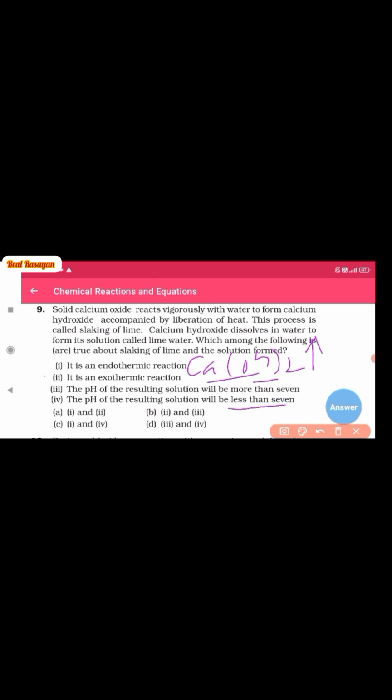So the combination of the two information, that is exothermic reaction, and resulting pH of the solution will be more than 7, that is 2 and 3 will be our answer. So 2 and 3 is present in the option number B.